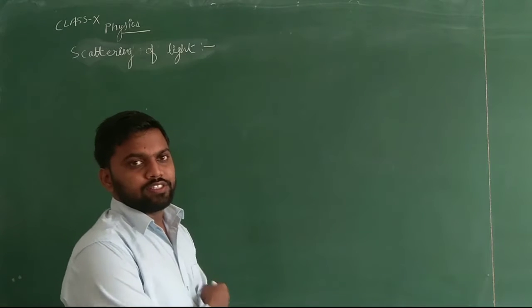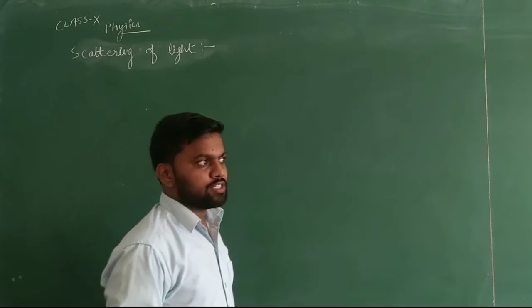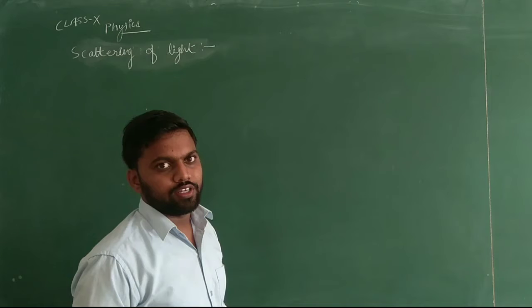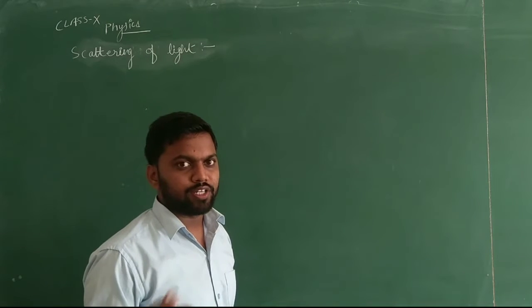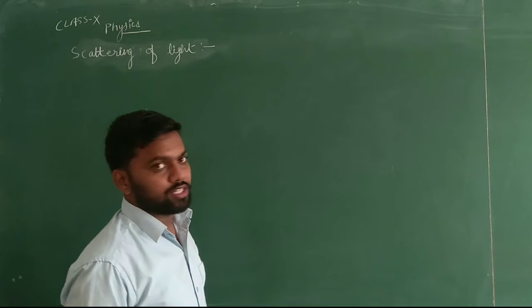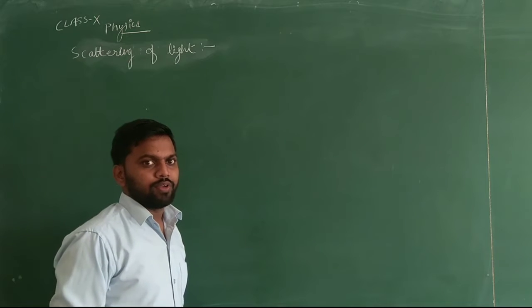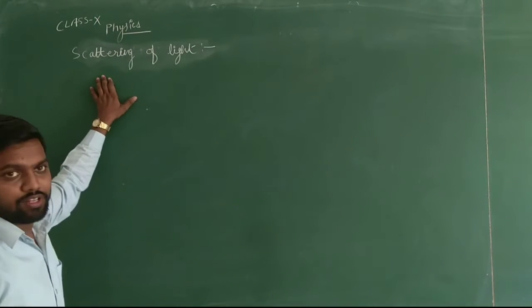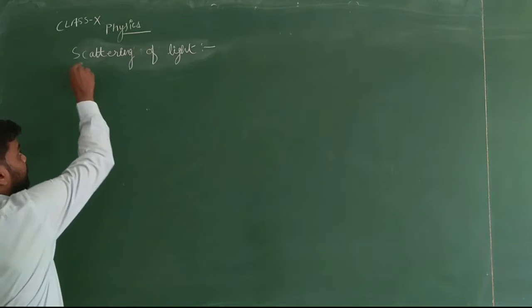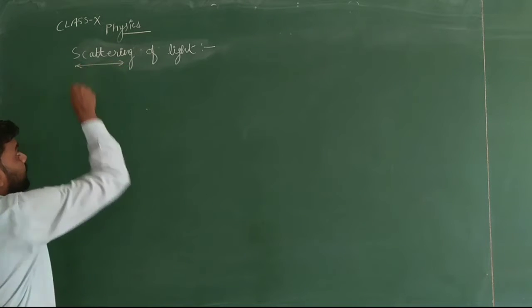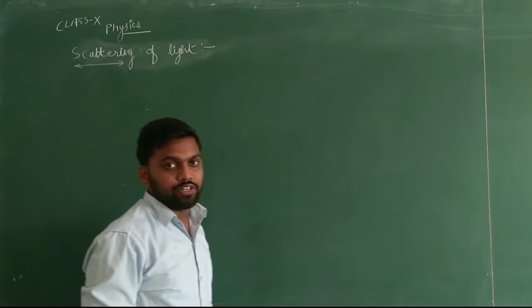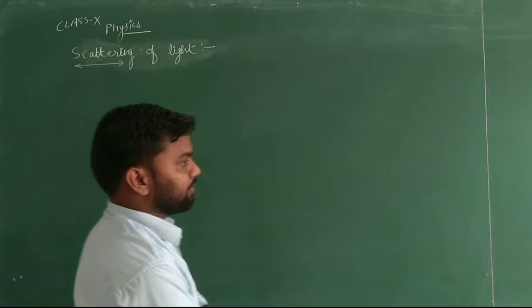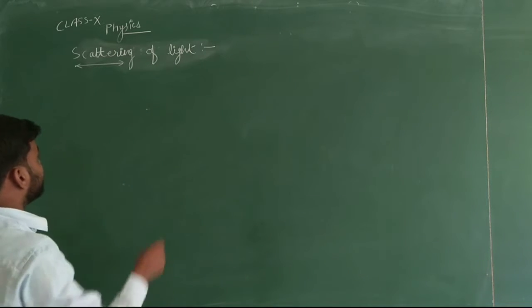Hello students, in this session we will see the scattering of light. We have already discussed dispersion of light through a prism and the recombination of light also. In this session we will learn what scattering is, how it happens, and what phenomenon we generally see due to scattering. So, what is scattering?